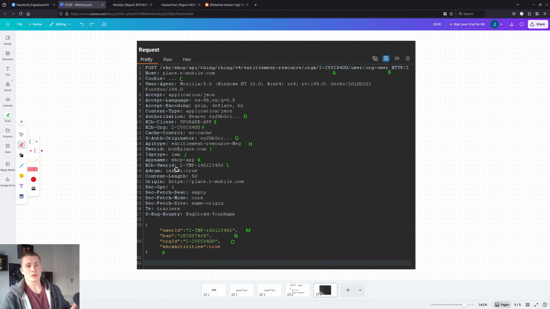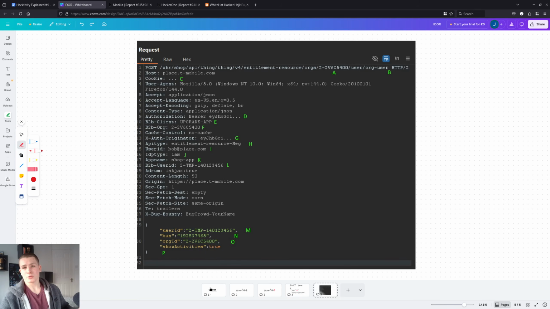Especially on these big companies and their big APIs, they tend to have a lot of infrastructure, and this is why there's just a load of headers going on. You can see that there's even an email address here, which is really interesting because you don't usually see that in an API call. So there's a lot of things to test for.